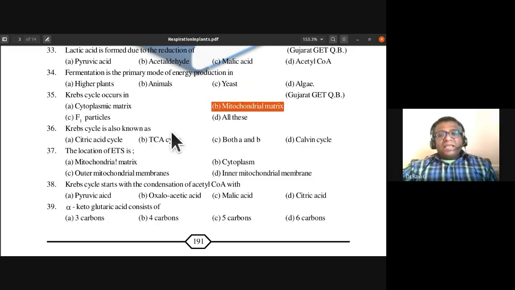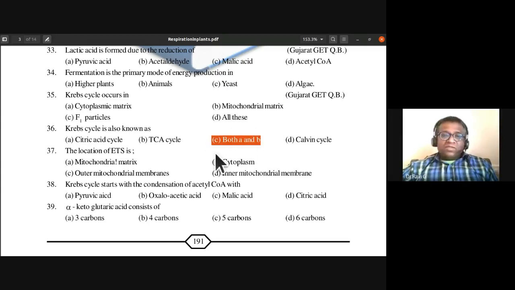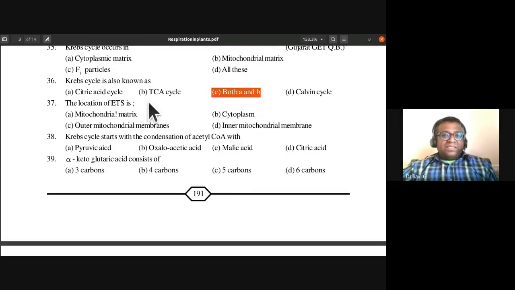36th, Krebs cycle is also known as citric acid cycle, TCA cycle, that is tricarboxylic acid cycle, both A and B. The answer is Krebs cycle is also known as citric acid cycle or tricarboxylic acid cycle. So both A and B is the answer.